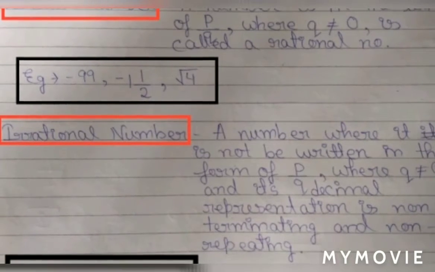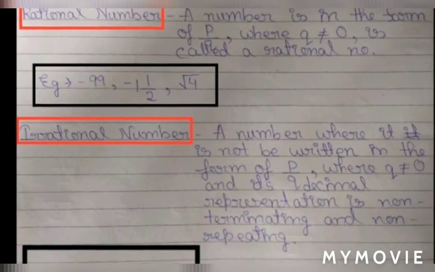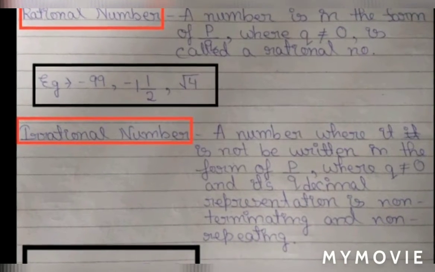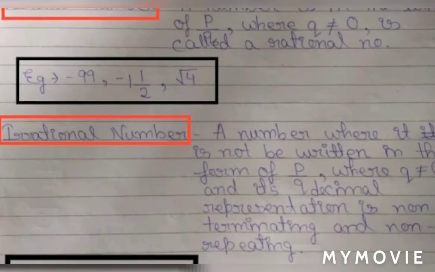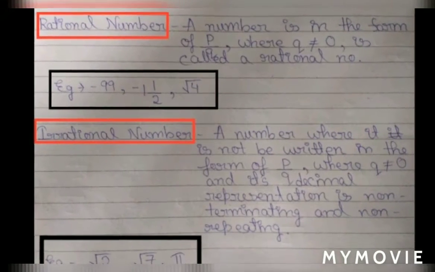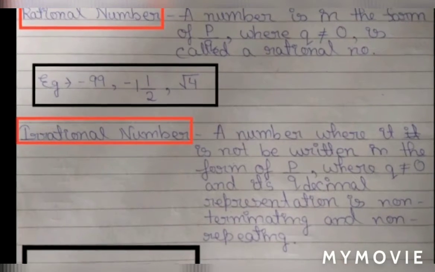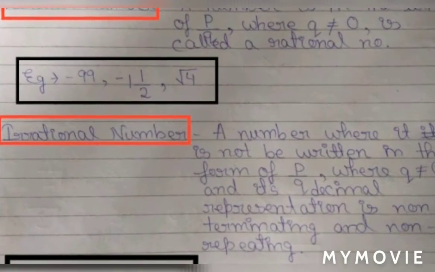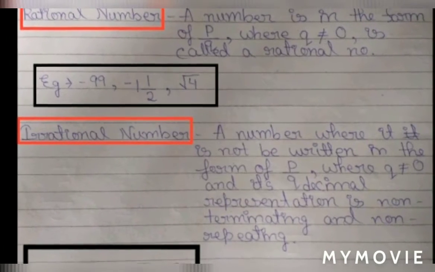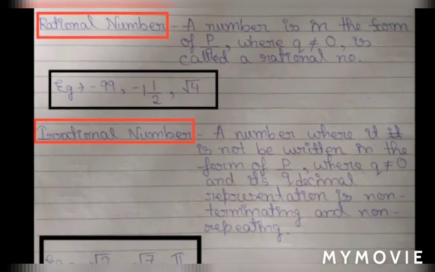Many examples are there. For example, here I have given minus 99, minus 1 whole 1 by 2, root 4. These all are rational numbers. You may be wondering how root 4 is a rational number. Well, it's a rational number because if we take the square root of 4, the answer will be 2, and 2 by 1 is a rational number.